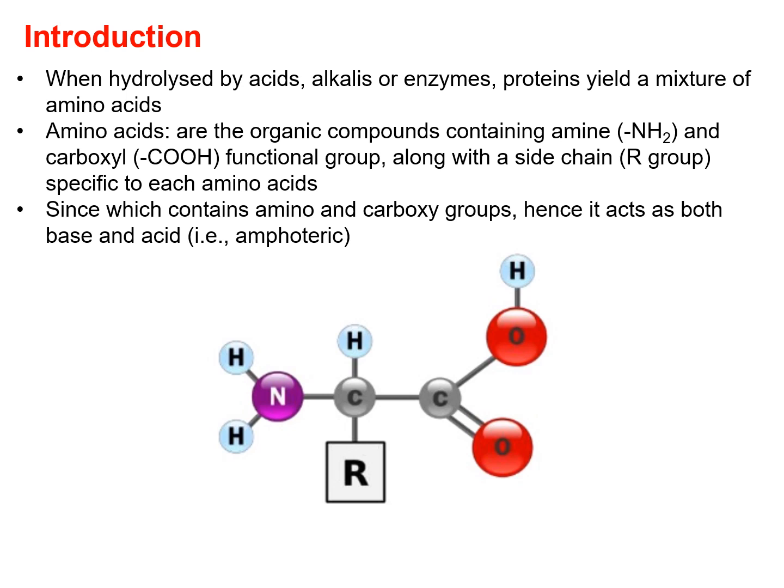Since these amino acids contain both amino and carboxylic groups, they act as both a base and an acid. Here the amino group is basic in nature and the carboxylic group is acidic in nature. Hence these amino acids are amphoteric in nature.